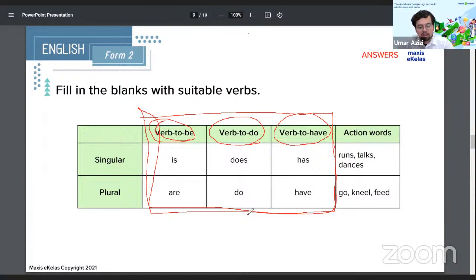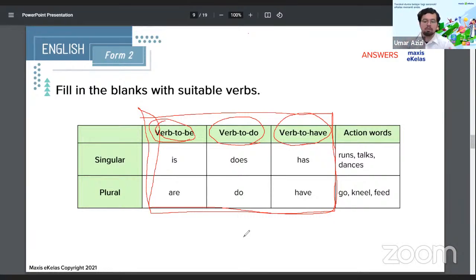We're talking about here now specifically just the verb to be, verb to do, verb to have. These are the verbs that you will usually find in a sentence. So in the format of SVO, usually you'll find these verbs, or before another verb, it's fine, but these are the verb to do, verb to have, verb to be. And these change depending on if it's singular or plural. And there isn't much of a ruling for you to identify. You just have to remember, which is why we give you this table, so that you'll be able to use it in your exams.